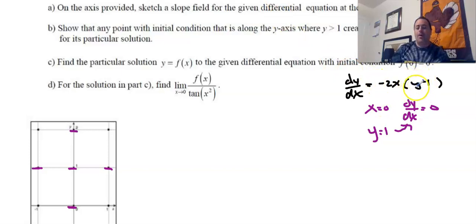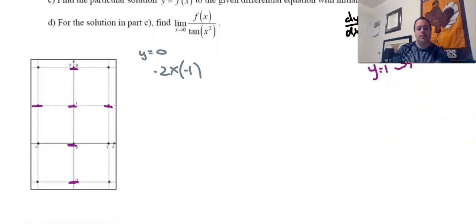Well, what happens when y is 0? Let's look at the x-axis for a second. What happens when y is 0? Well, when y is 0, let's go right here for this one. So when y is equal to 0, then we're going to have negative 2x times 0 minus 1, so negative 1. Well, when x is 1, so let's go down here for this. When x is 1, we're looking at the point 1, 0, which is right here. When x is 1, we're going to get negative 2 times 1 times negative 1. Well, this is going to give us a positive.